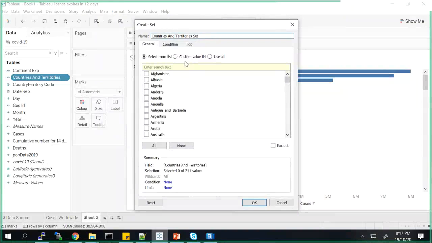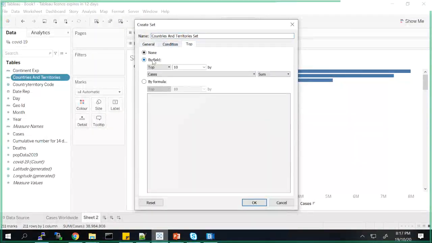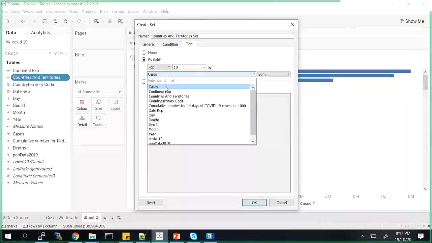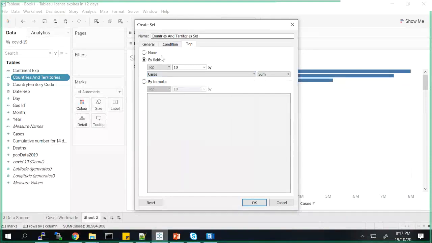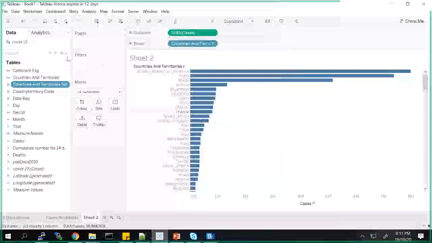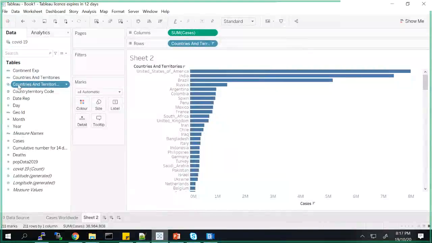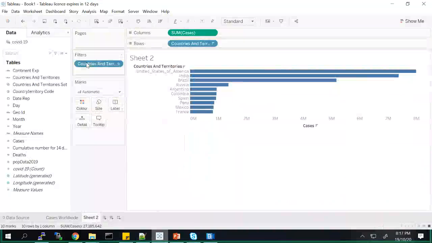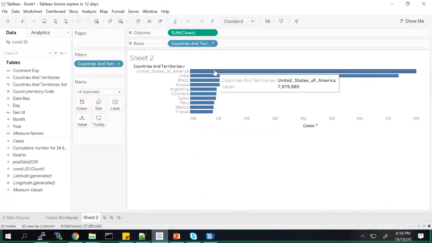Now it says general, condition and top. So I'll just select top. I'll say top 10, and it is already giving me what I want: on this column, I want to do top 10 by sum of cases. I'm just keeping this date column selection as is, and now it created a set for me. Now I just need to drag this set into the filter selection, and it will automatically filter the data for me by top 10.